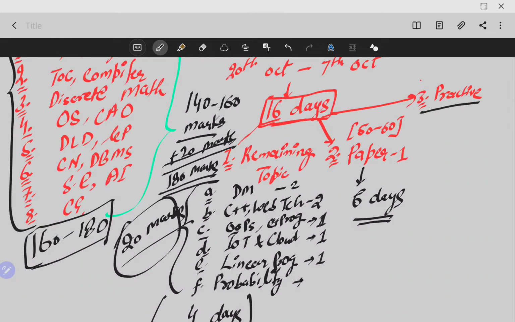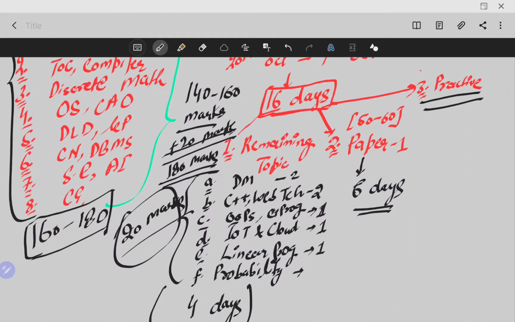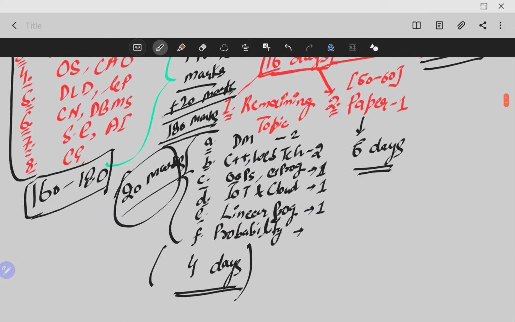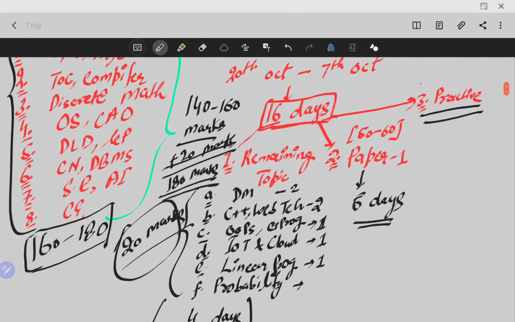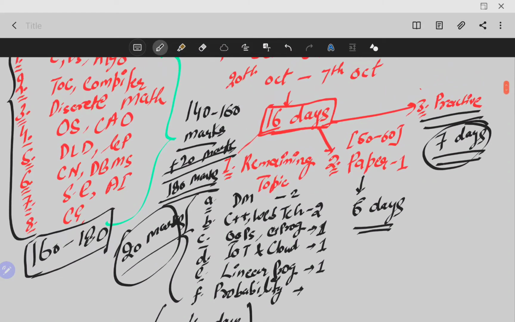Then you will have 7 days left, after 3 days, 6 days, and so on. In 7 days, this is the most important part. From 1st October to 7th of October, you should only solve the previous year questions.